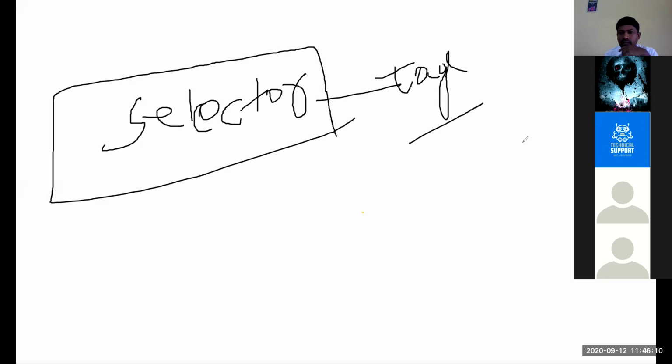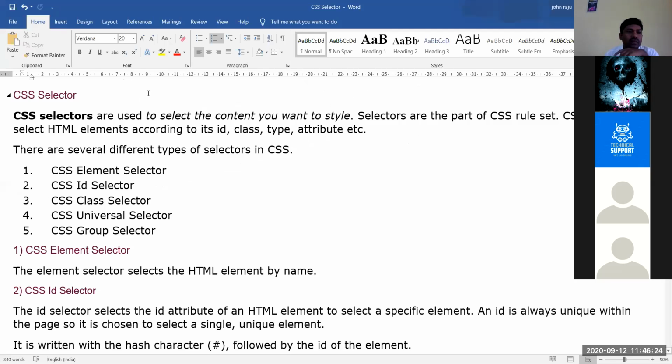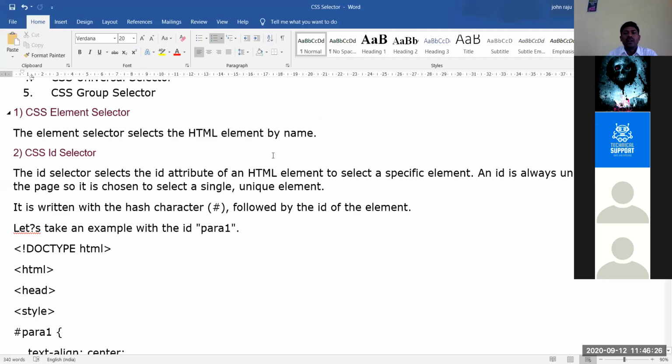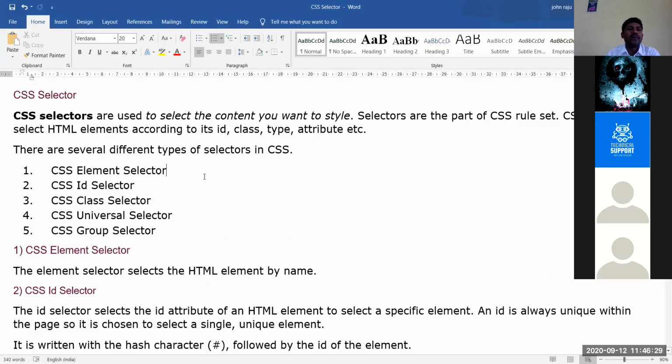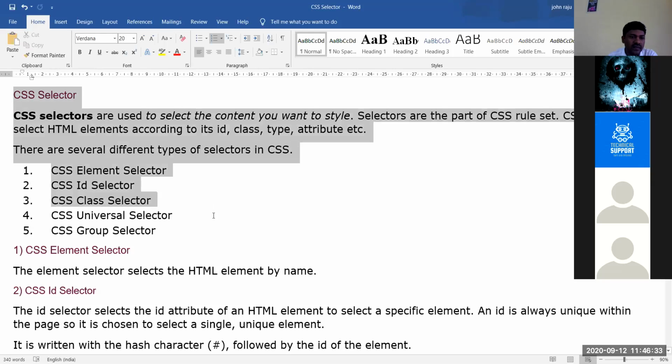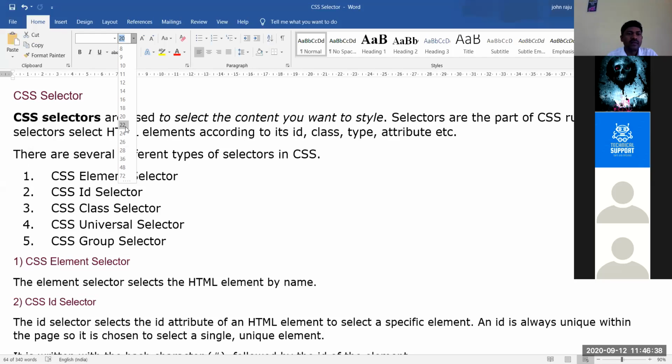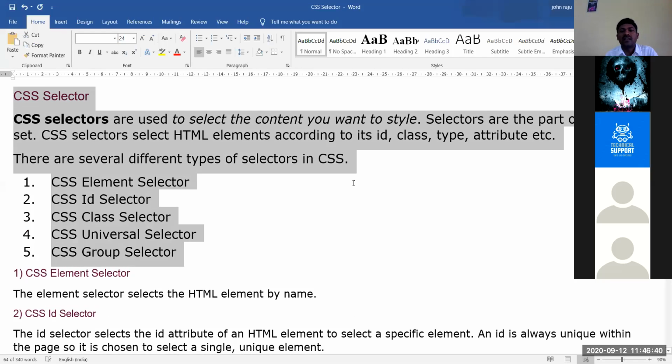I'll share all these selectors with you. Is this window visible to you? CSS selectors. Yes, sir. Is it visible to you? Selectors are visible to you? Yes, sir. Okay.